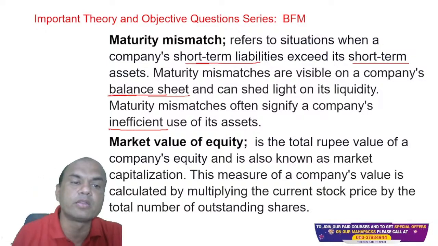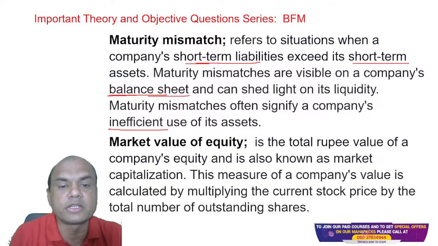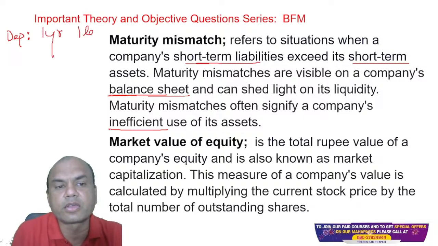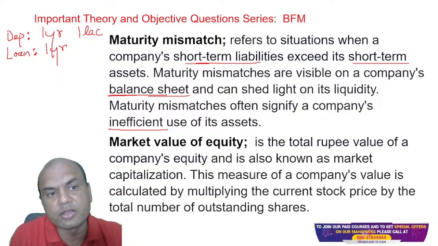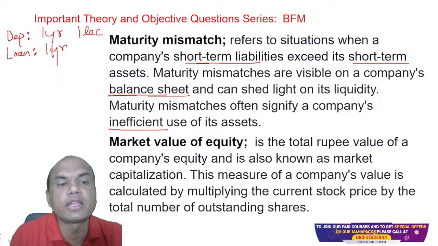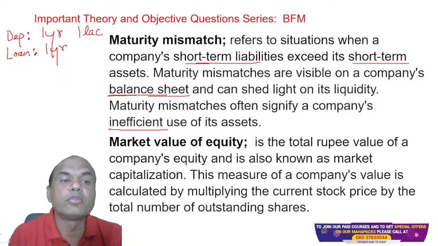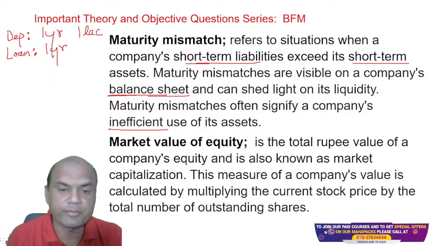Suppose I take a deposit of, let's say, 1 year, of let's say 1 lakh, and I have to give a loan against this. So the loan against this will definitely not be more than 1 year. The loan should also be 1 year or less, right? If I give a loan of 1 year, it's the best. So the maturity of deposits and loans should match.